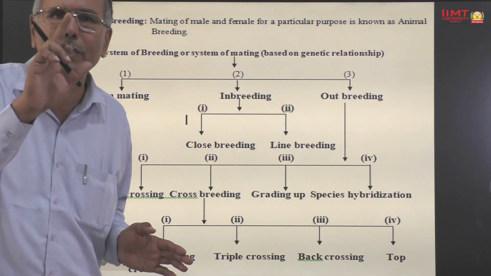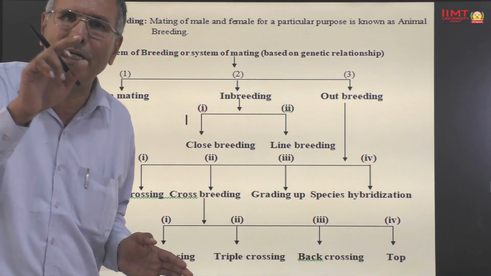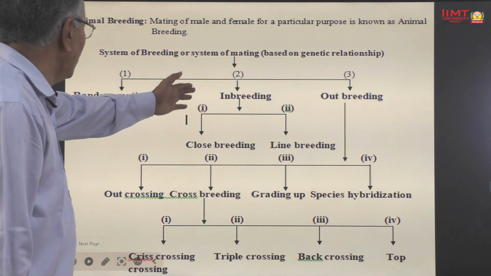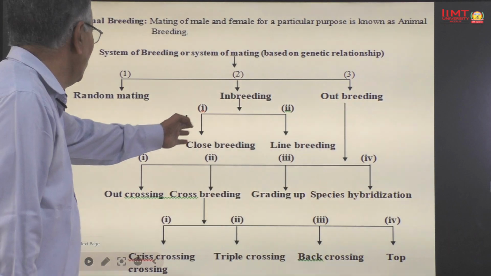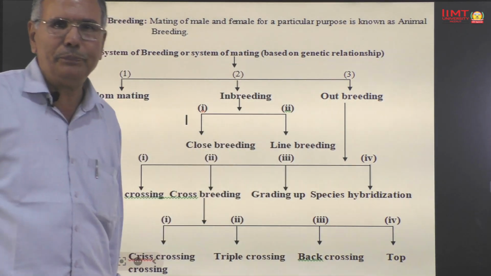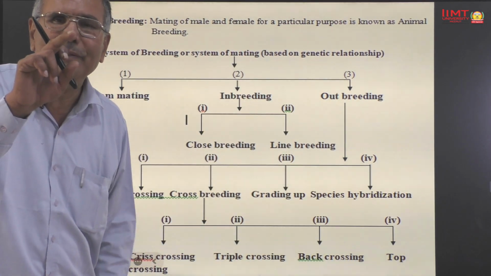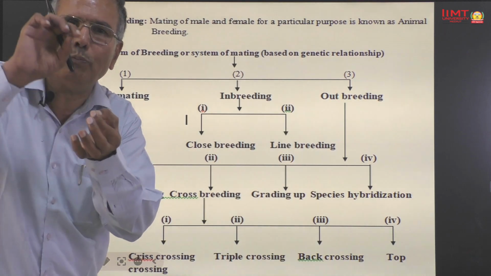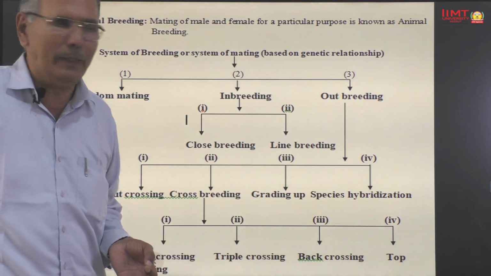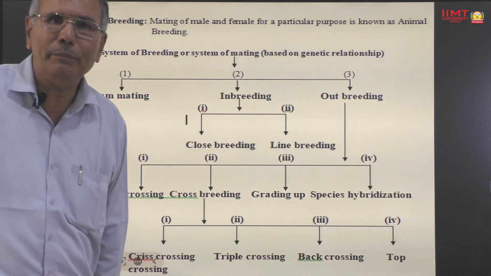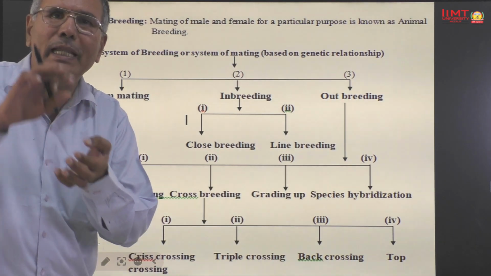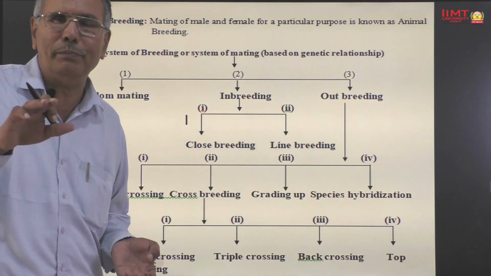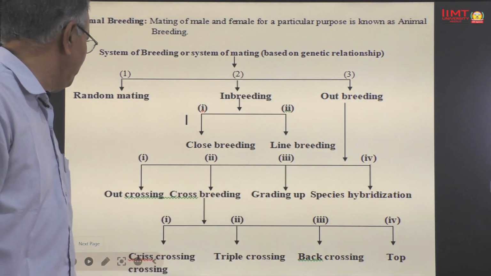फिर अगेन इन ब्रीडिंग में बी ऑफ 2 टाइप, क्लोज ब्रीडिंग एंड लाइन ब्रीडिंग। In case of close breeding, mating is made between more closely related male and female, but in line breeding, mating is made between less closely related male and female in comparison to close breeding.